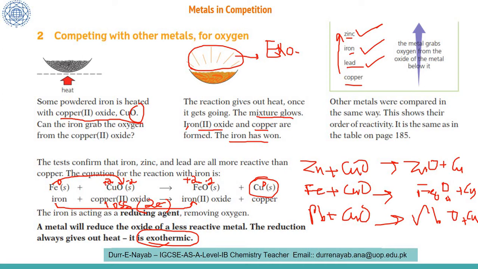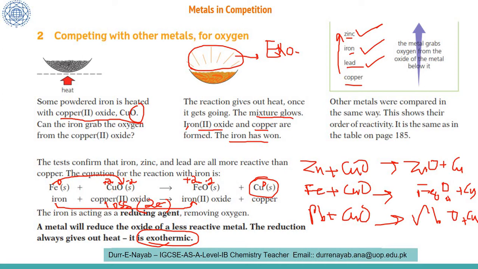Copper over here was lacking 2 electrons. So the iron provided the 2 electrons, and as a result copper changed into the 0 state. And the iron, all of whose electrons were with the iron before, now has a deficiency of 2 electrons. You can see there is a loss of 2 electrons which are taken away by the copper.